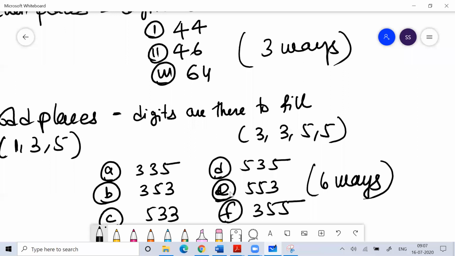So the total number of ways I can make a 5-digit number using these digits is 18 ways. I hope you can understand this. Anyone have any doubt? Please let me know.